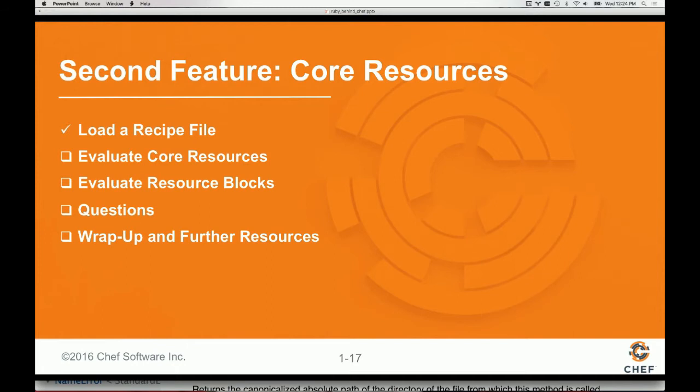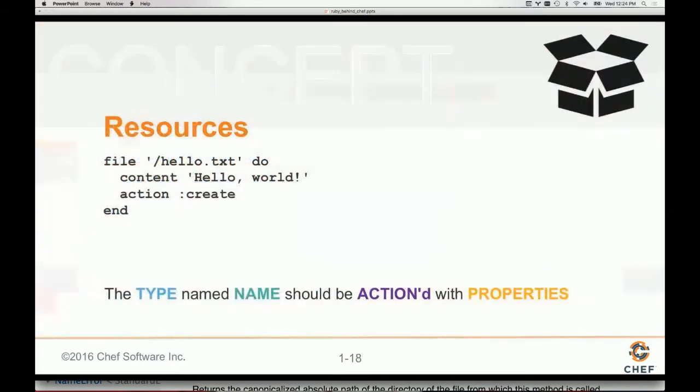So let's move on to our next feature, which is evaluating the core resources. Let me just give you a quick refresher of what a resource looks like. So a resource has a type. Generally, the name right there, that's the type of it. So in this case, it's the file resource. It has a name, which usually follows after the file type, or the type of the resource, in this case, after file. And then it usually has an action associated with it. Sometimes the action is implied. It's not present, so we know what it is by just a pure sort of understanding of least surprise. And then a lot of times they have additional properties.